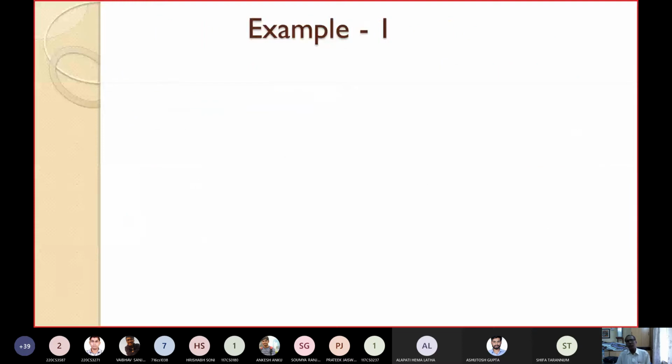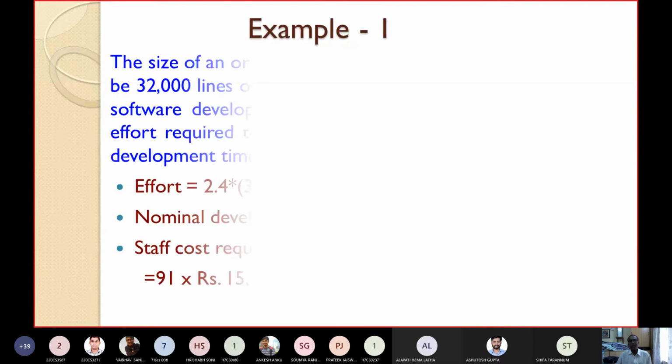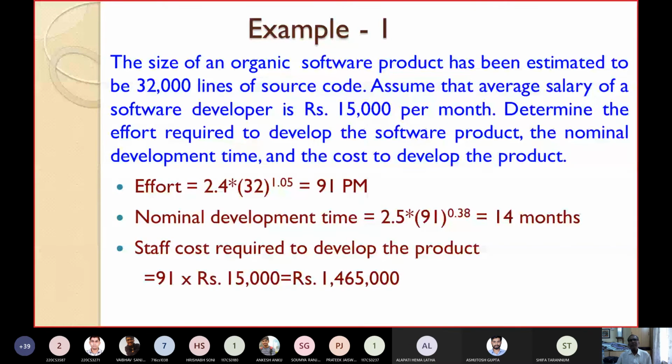Now we'll quickly take up some example programs and try to illustrate how we can apply these basic COCOMO equations for effort and size, for effort and time. So please have a look carefully. The size of an organic software product has been estimated to be 32,000 lines of source code.